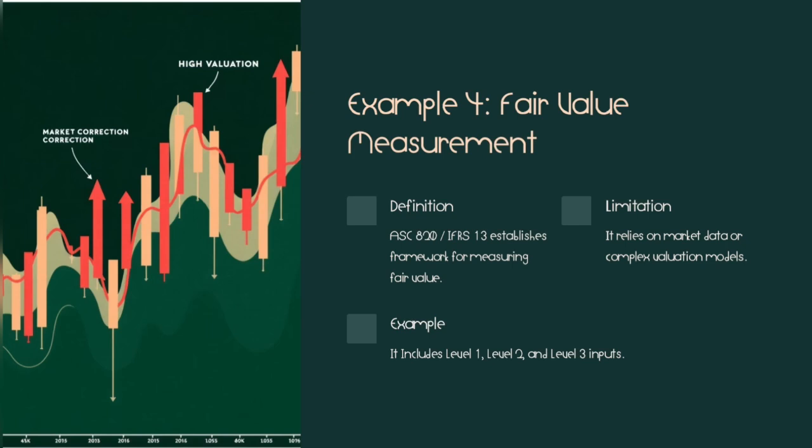The fourth example is fair value measurement. The definition, according to ASC 820 or IFRS 13, establishes a framework for measuring fair value. The limitation for example 4, fair value measurement, is that it relies on market data or complex valuation models. The example is that it includes level 1, level 2 and level 3 inputs. So it is based on inputs and market data.